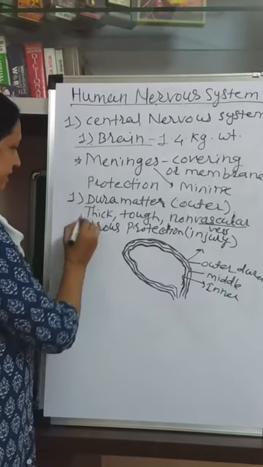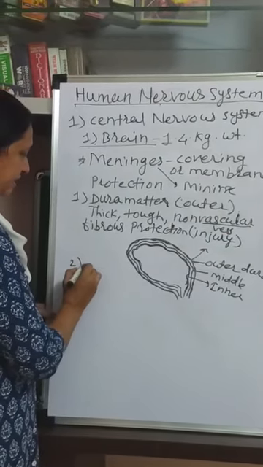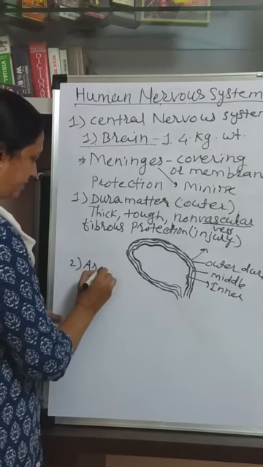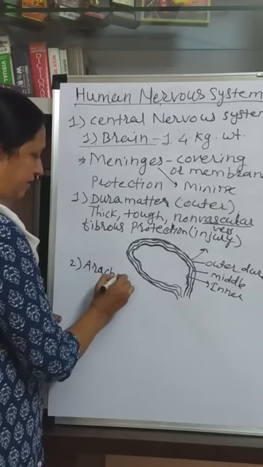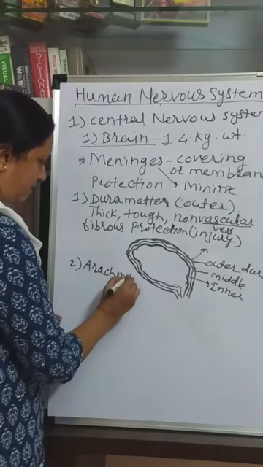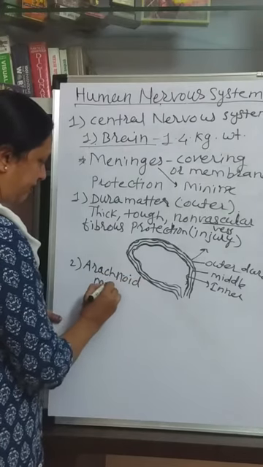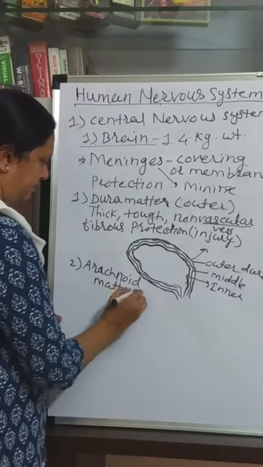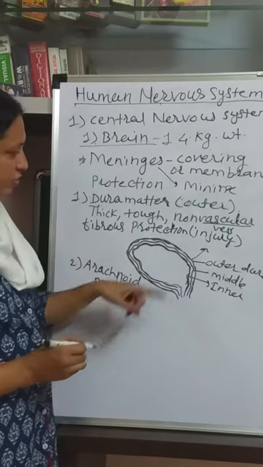Then the second membrane, the second meninx, is called arachnoid mater.